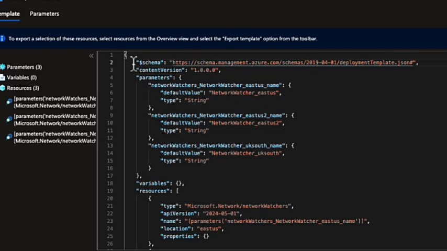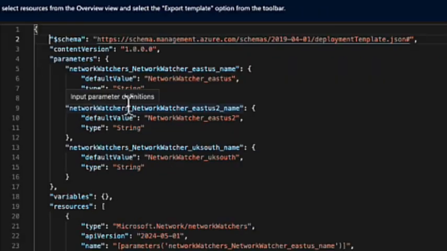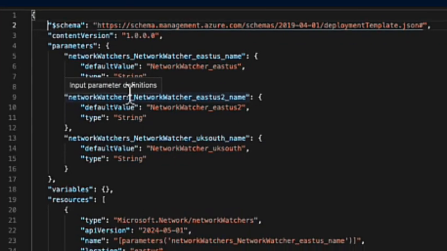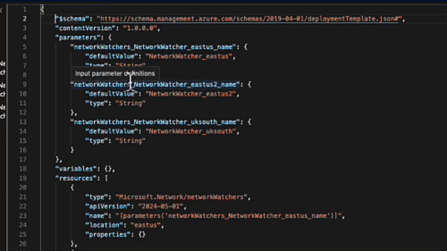Let's break it down. The first line says $schema. $schema tells Azure the rules the template should follow. It points to the file that defines the template structure. The file type may change based on the type of resource, like a resource group, subscription, etc.